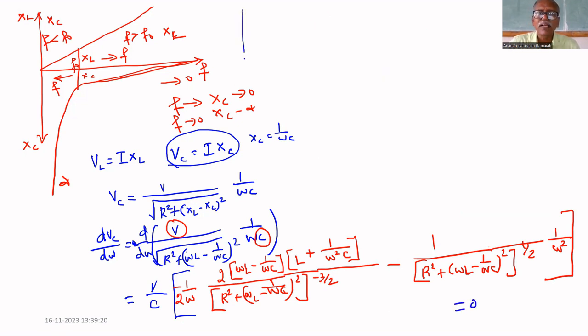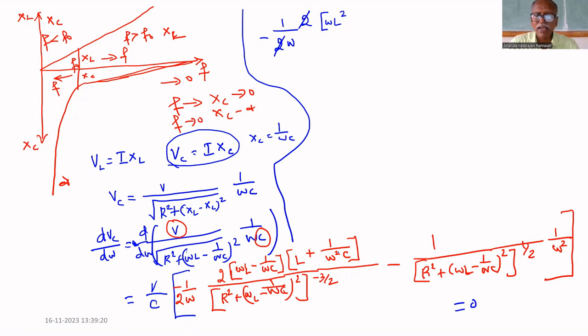That's why we can write minus 1 by 2 omega, 2 getting cancelled. Omega L multiplied by L, omega L square.